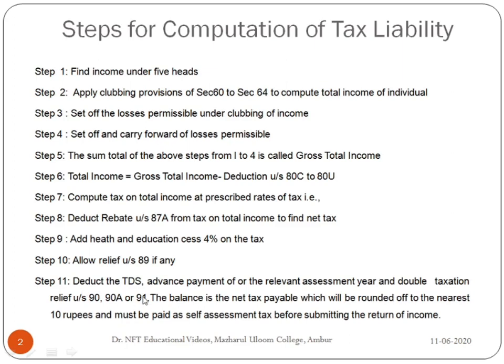And finally, deduct the TDS, advance payment for the relevant assessment year and double taxation relief under section 90, 90A or 91. The balance is the net tax payable, which will be rounded off to the nearest 10 rupees and must be paid as self-assessment tax before submitting the return of income.